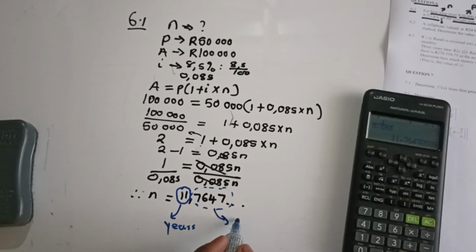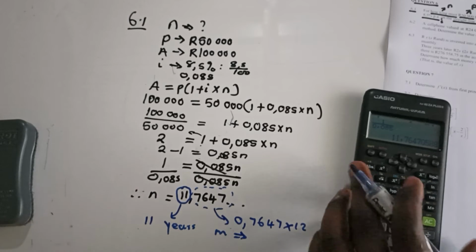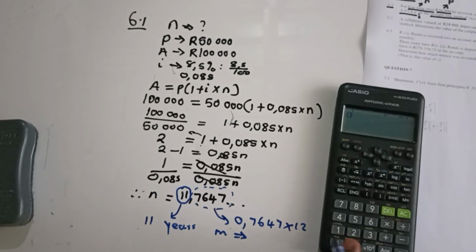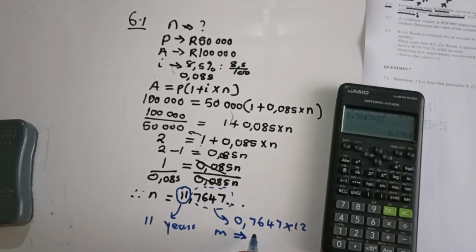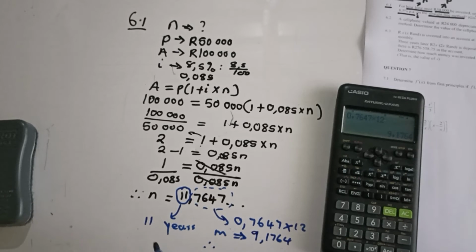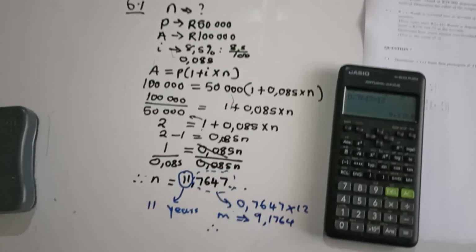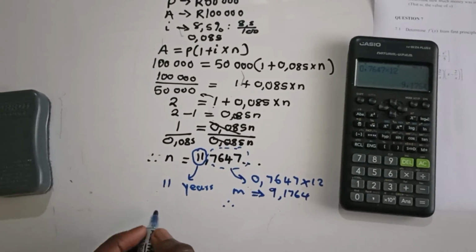So this is going to be 11 years, and 0.7647 times 12 to convert it into months. It's going to give us 9.1764.